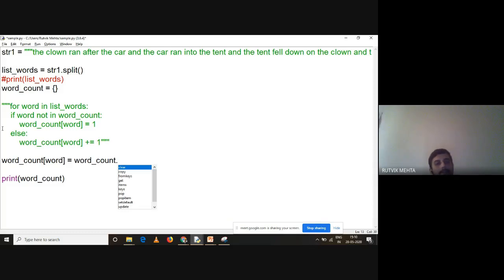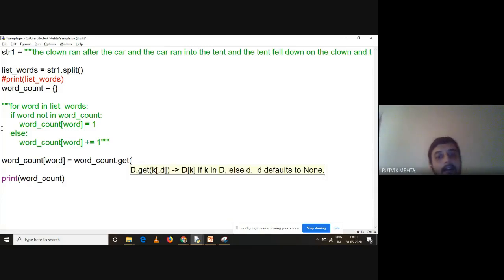Okay, so understand this. Harshal sir has shown you many methods with dictionary, and you know that how to call these methods with dot operator, right? And with this dot operator, word count is my dictionary dot. There is a method called as get. Understand this. Now this is very interesting scenario, right? Isn't it? So get is a method, fine enough. And what this get will do? So get will return you the current value of the key.